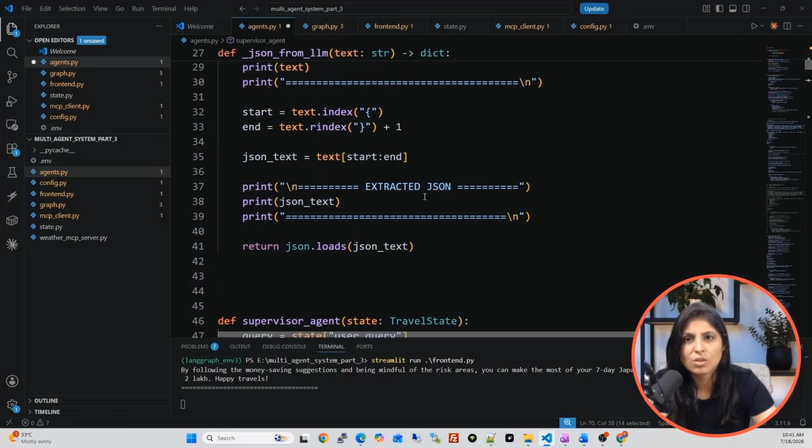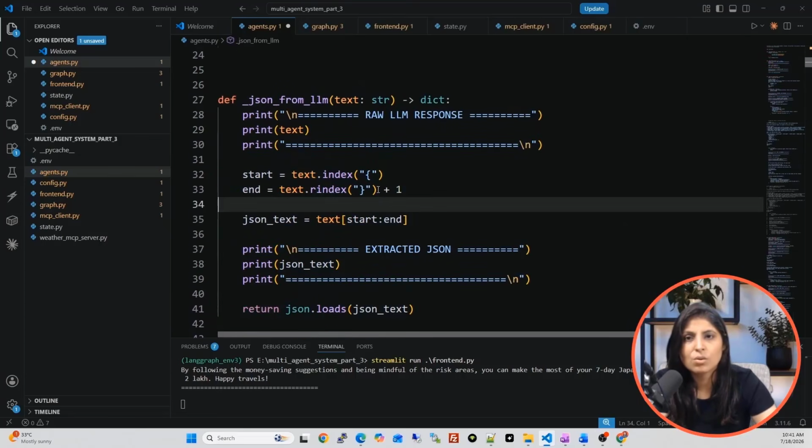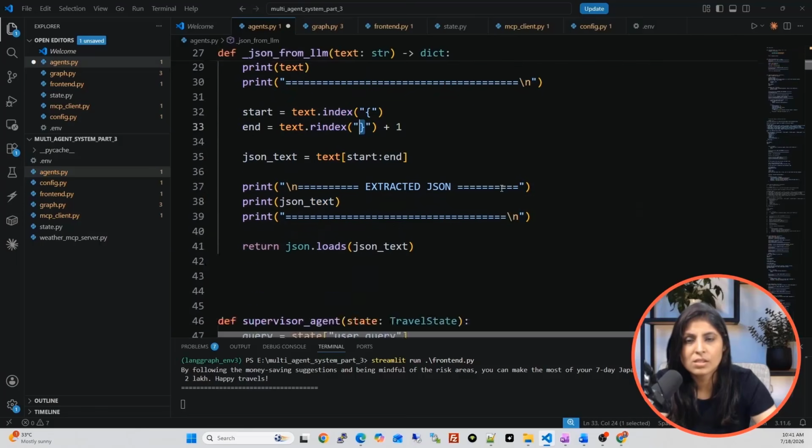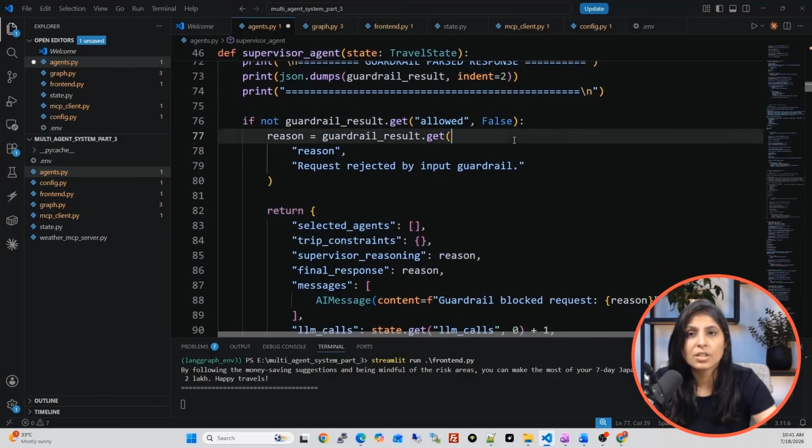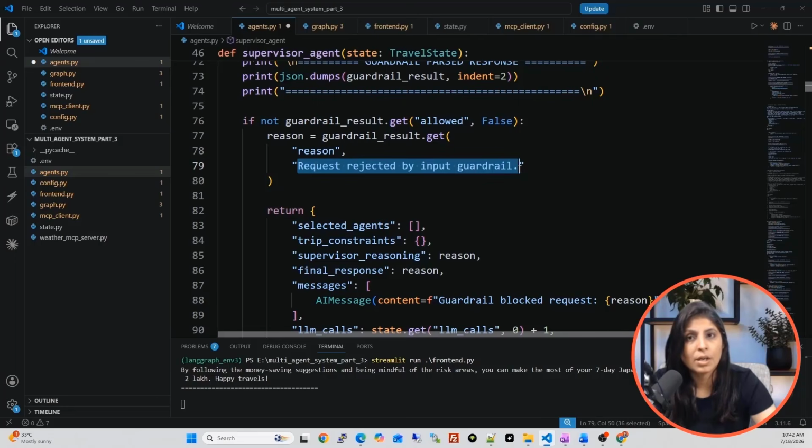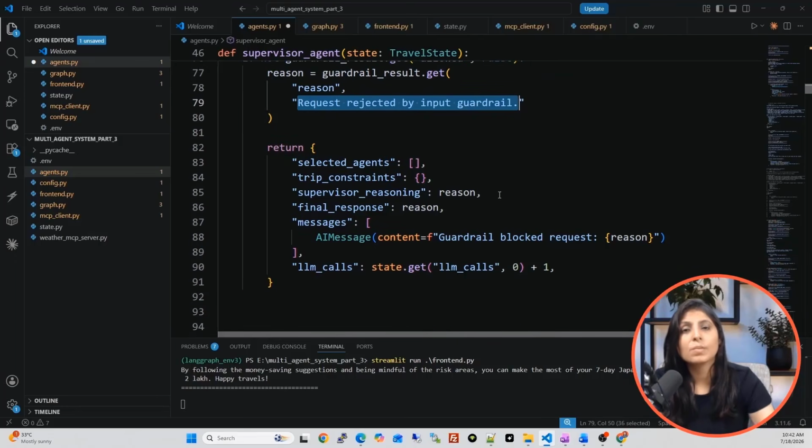See, we have this function over here. The task of this function is to fetch all the data between the curly braces. Here we have mentioned the condition: if allowed is false, then write request rejected by input guardrail. So what will happen here? Your LLM will see whatever message the user typed, and whether that message is related to travel. If it is related to travel, then that message will go to the supervisor agent for further work.